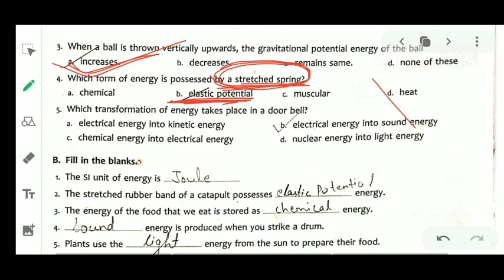Electrical energy into kinetic energy, electrical energy into sound energy, chemical energy into electrical energy, and next we have nuclear energy into light energy. The right answer is electrical energy into sound energy. Okay,